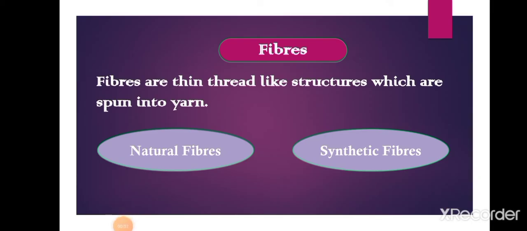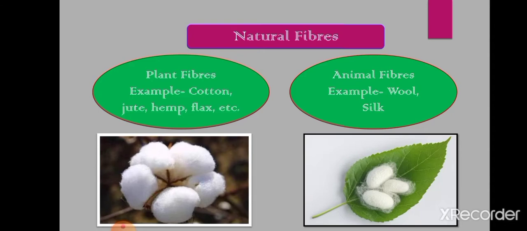Now, students, before starting the topics of this chapter, we will discuss some of the topics that we have studied in our previous classes. So, first of all, we will see what are fibers. Students, we know that fibers are thin thread-like structures, they are thin strands which are spun into yarn, and yarns are developed into fabrics. So, on the basis of how we obtain fibers, fibers are of two types, that is natural fibers and synthetic fibers.